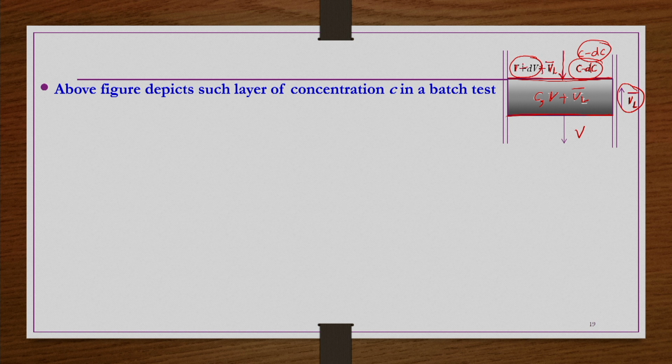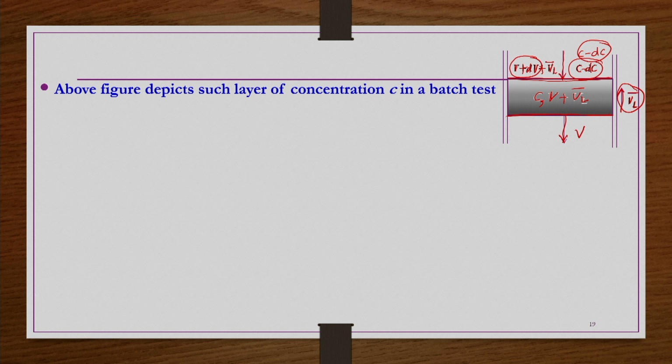So V plus dV is the settling velocity of the particles entering this layer, and V is the settling velocity of the particles leaving this layer. The concentration of particles entering this layer is C minus dC, the concentration in this layer is C, and this layer is moving upward with VL bar.